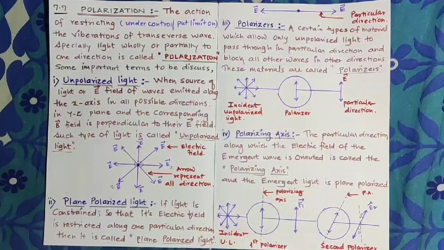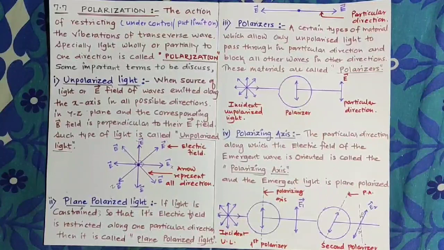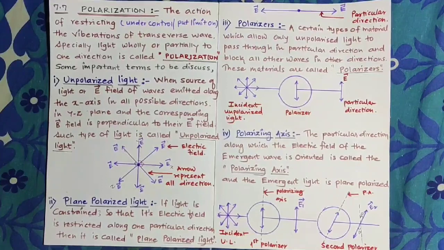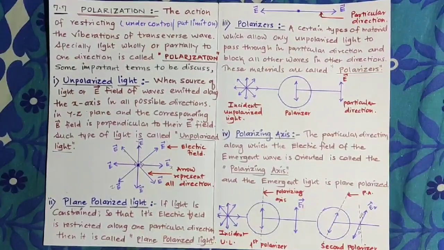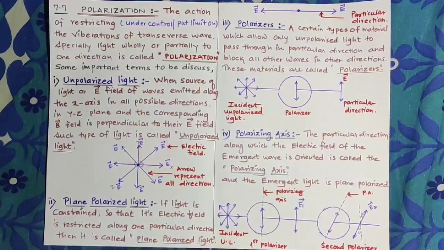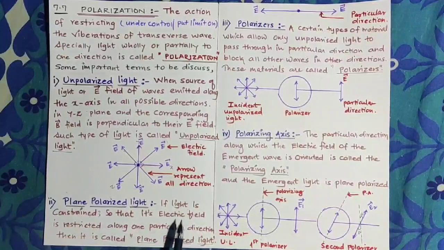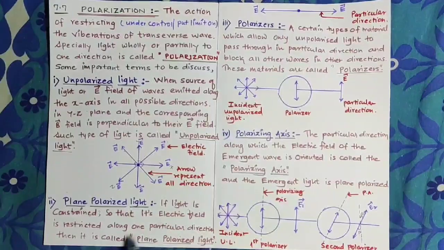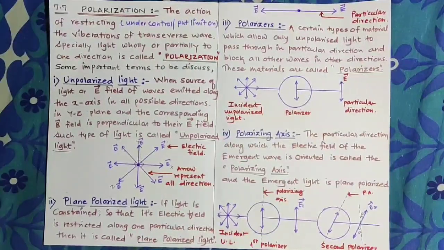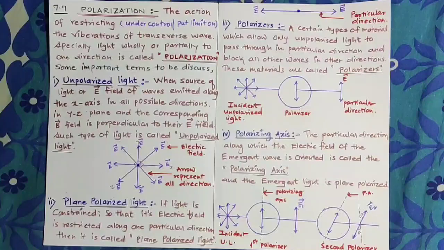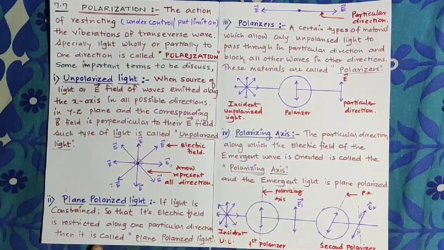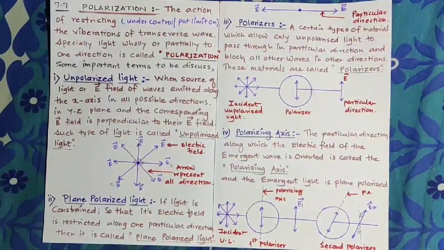That means if we consider this light is traveling along the x-axis, and if we apply some force against the given field or against the given axis, the term that represents this is constraint. So if light is constrained, that means its electric field is restricted. Restricted means the electric field is brought under control, and we put some limit on that electric field along one particular direction, then it is called plane polarized light.